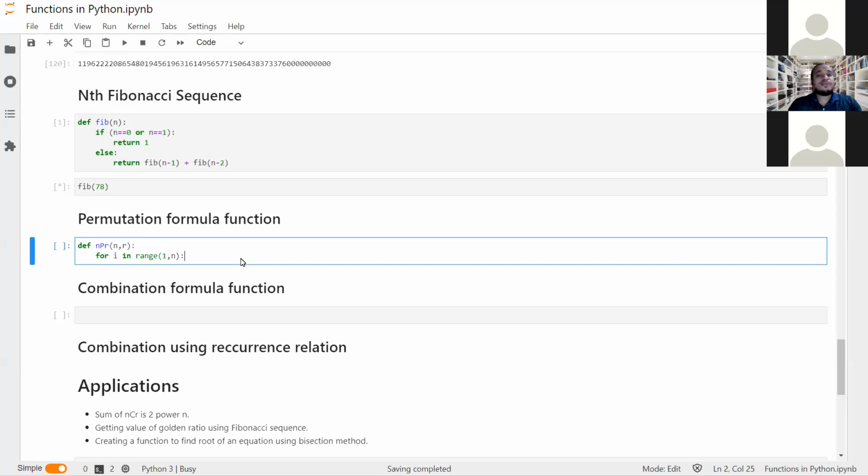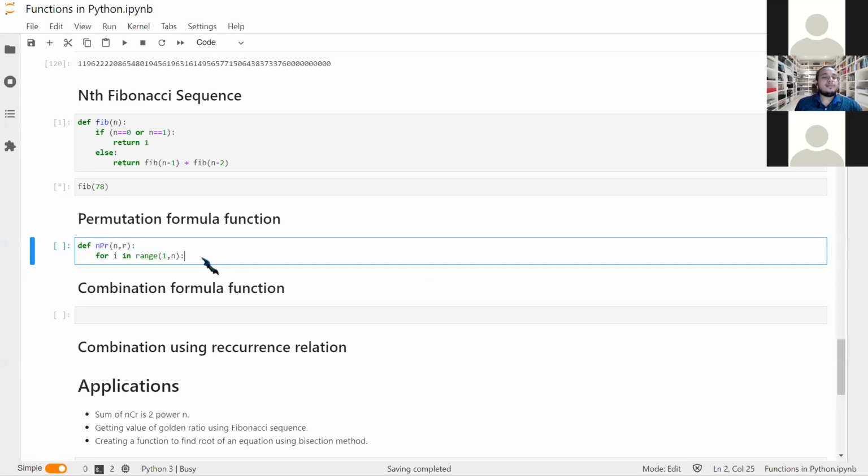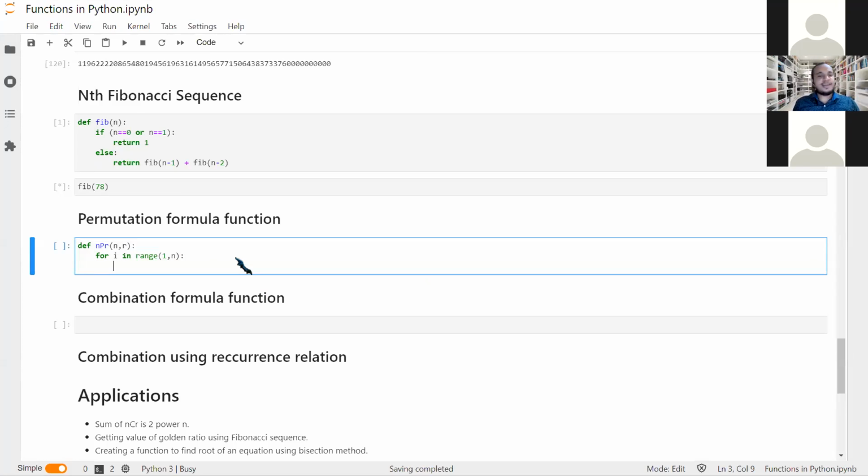I would also give options, but just type it in the chat section. Okay. So yeah, n minus 1. Thank you, Anjali, for being attentive and correct. So for i in range 1 comma n, we will get till n minus 1. Do we want to go till n minus 1?